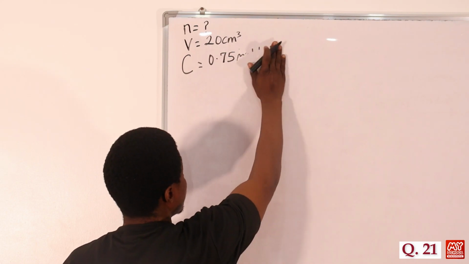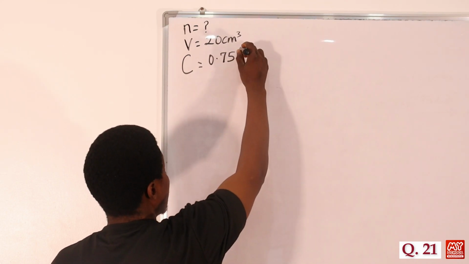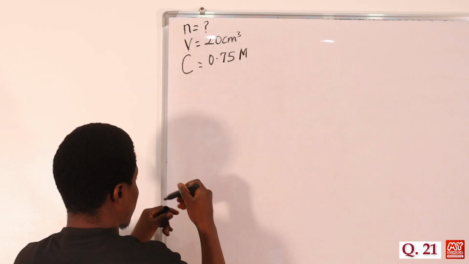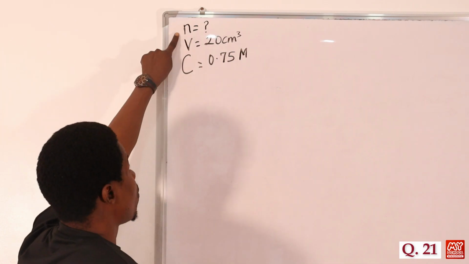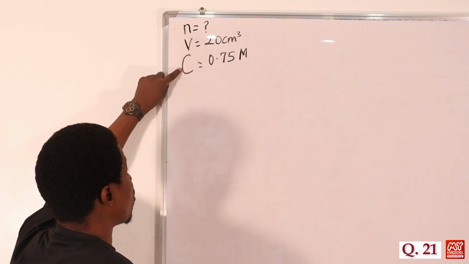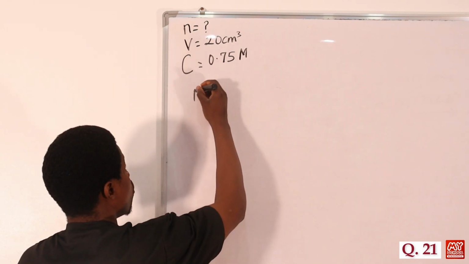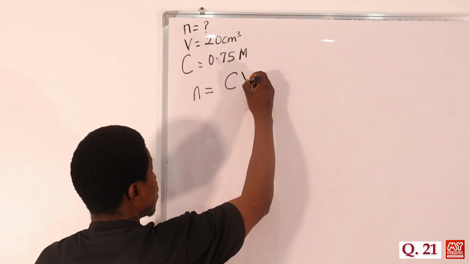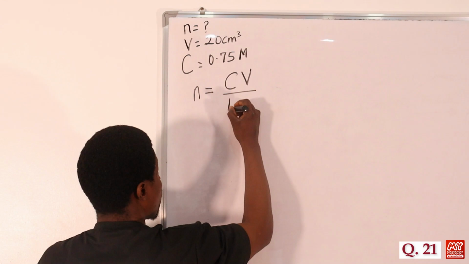Sometimes you see capital letter M, sometimes you see mole per dm cube. It's the same thing, but in this question we're given capital letter M, molarity. We're asked to find the number of moles. There's a relationship between number of moles, volume, and concentration. Number of moles is equal to concentration times volume over 1000.